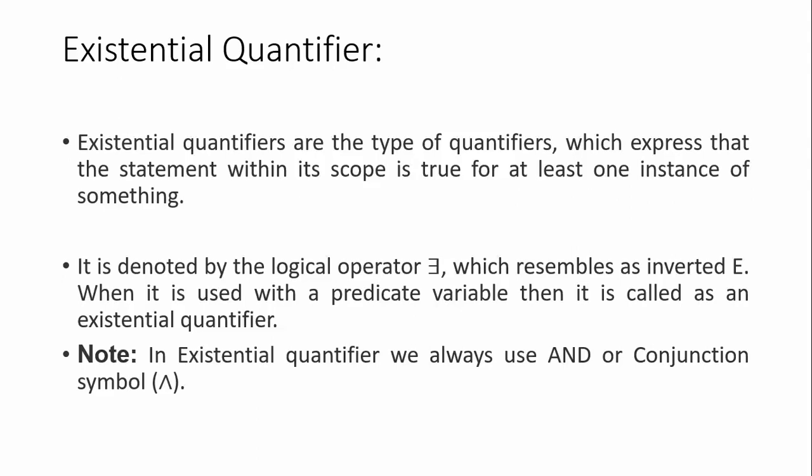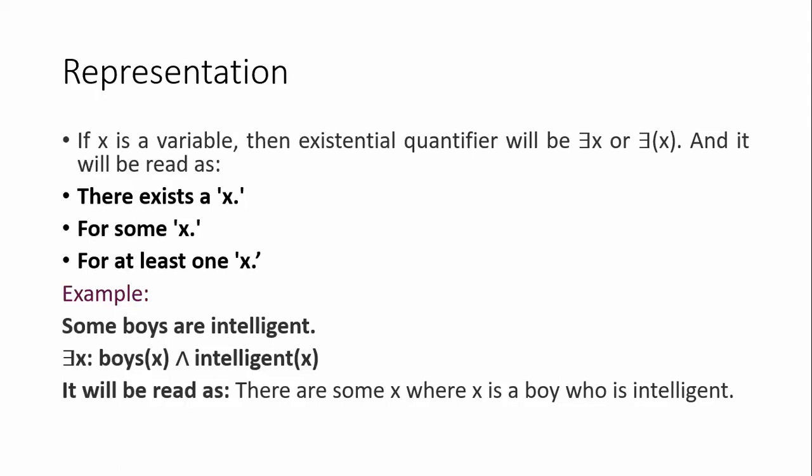Note that in the universal quantifier we always use implication. Here, in the existential quantifier, we always use 'and', otherwise called conjunction. In symbol it is represented by inverted E and the conjunction symbol. Let us discuss one example of the existential quantifier. If x is a variable, then the existential quantifier is represented by inverted E of x, and it is read as 'there exists an x', for some x, for at least one x. For something, we have to use this symbol.